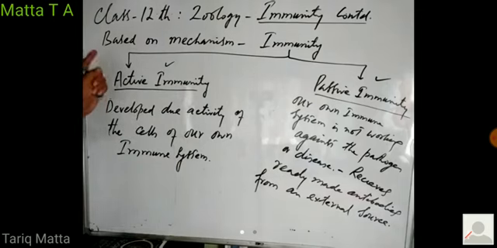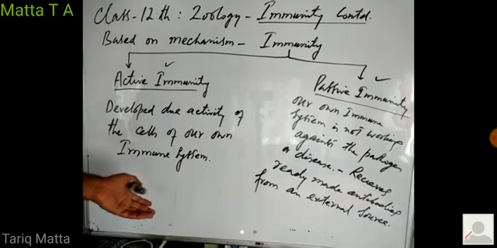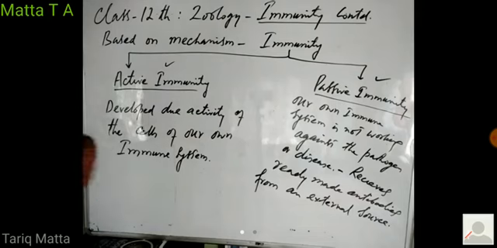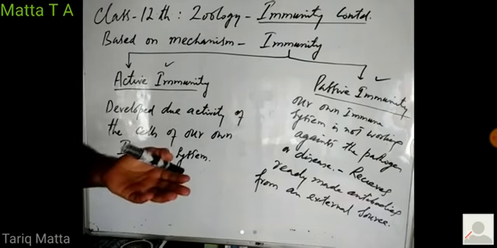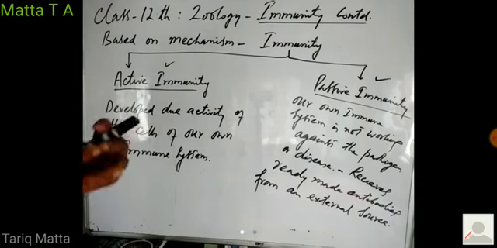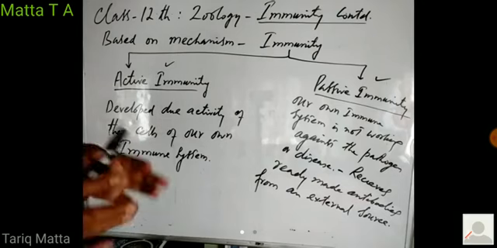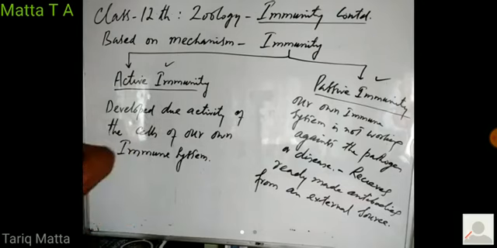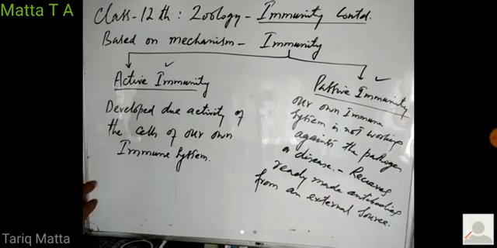Active immunity is that immunity which is developed by the activity of our own immune system. So if a person has contracted this COVID-19 infection, he was suffering for some time. During this time, his immune system got activated. His immune system produced antibodies, and with the help of those antibodies, he got cured, right? So he got cured because of the activity of his own immune system. So he has developed active immunity.